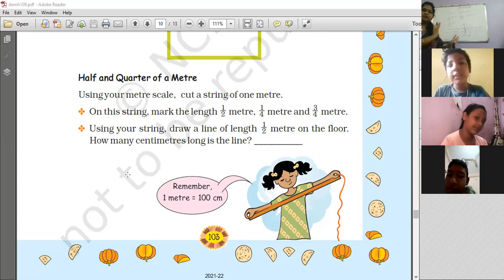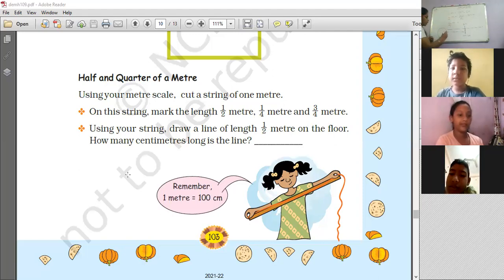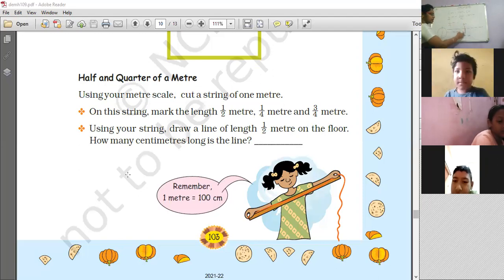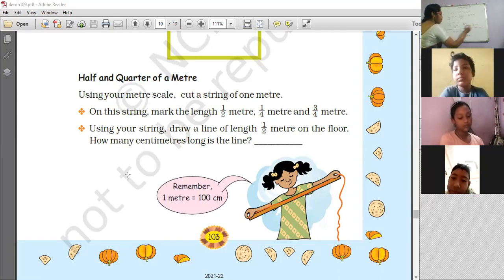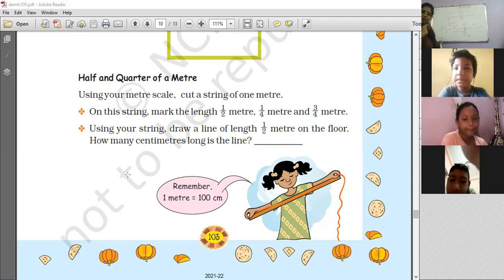Let us relate this with a circle, what you have learned in the previous class. If you take one complete circle and divide it into two equal parts, this becomes half and this becomes half, right? Similarly, this scale, you have divided into two equal parts. This is called half meter and this is called half meter, or we can call it 50 centimeters. Is this clear? Yes. Now, as Akshit asked, can you tell me what is quarter part of this circle? How do you get quarter here? 1/4 here.